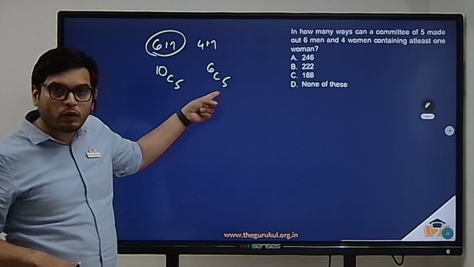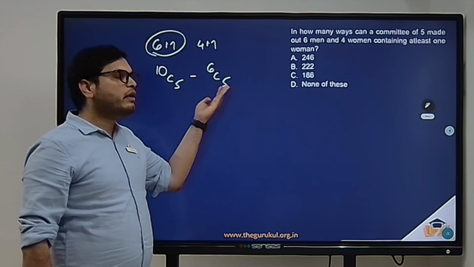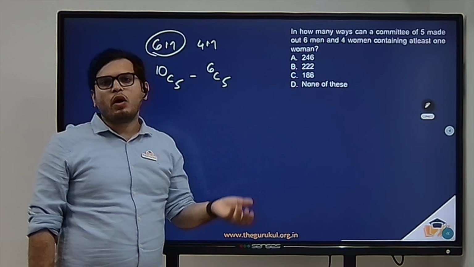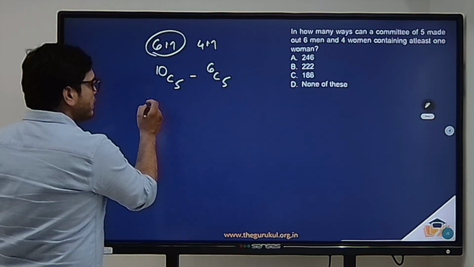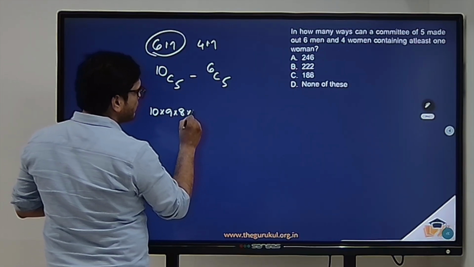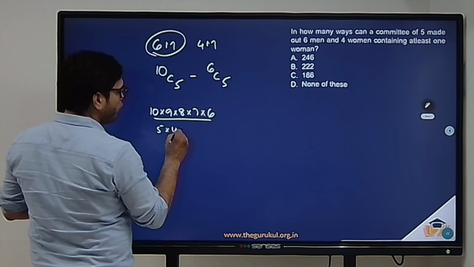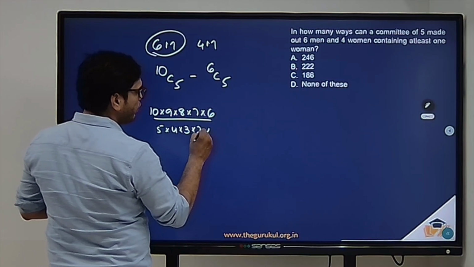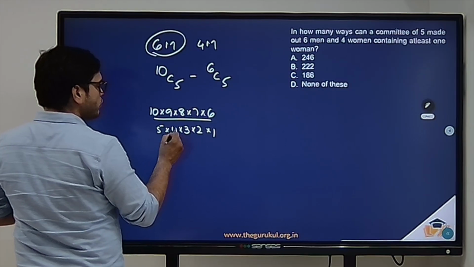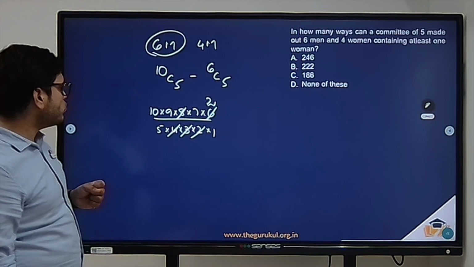Now we do not want this, so subtract, right? Now we have total ways minus the number of ways in which all are men, right? Now 10C5, what is 10C5? 10 into 9 into 8, 7, 6 by 5 into 4 into 3 into 2 into 1. So 4 2s 8, 3 2s 6.